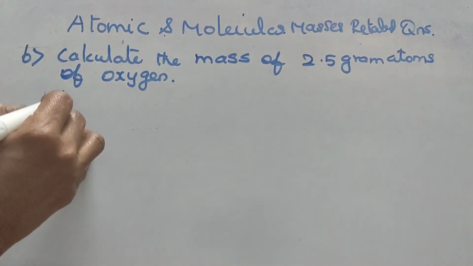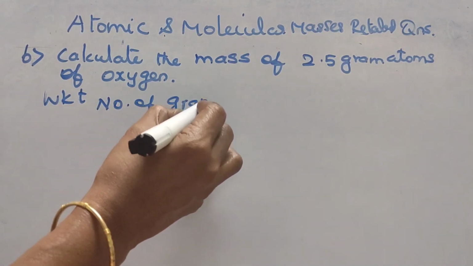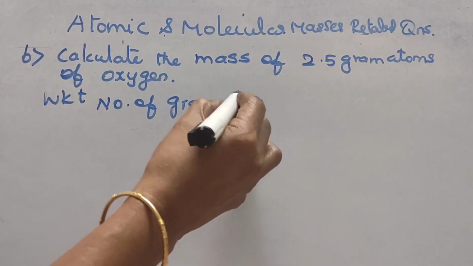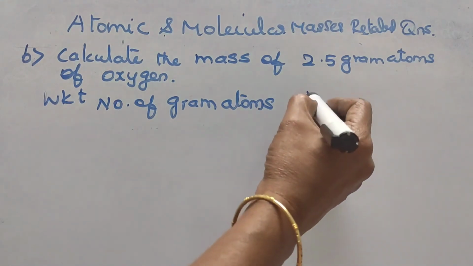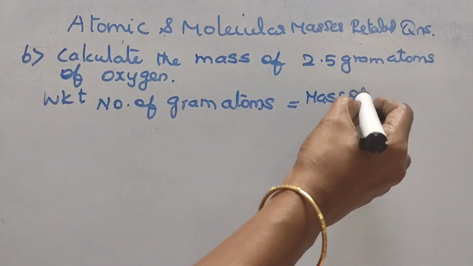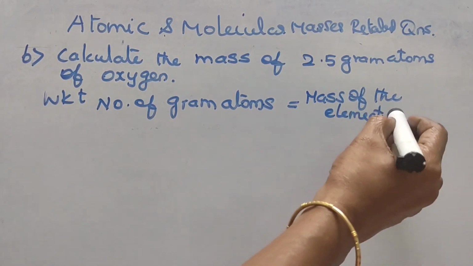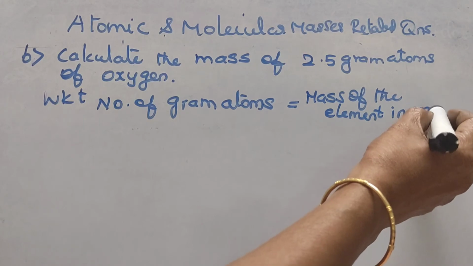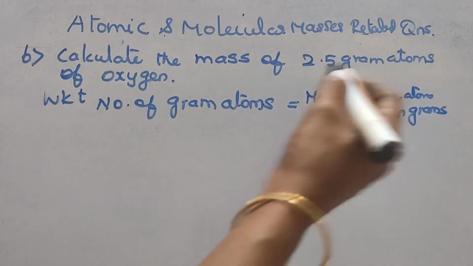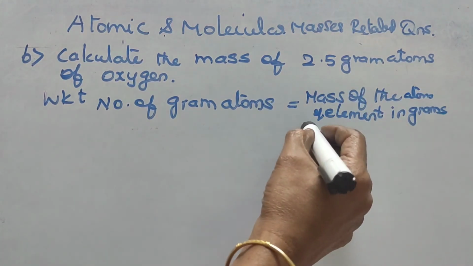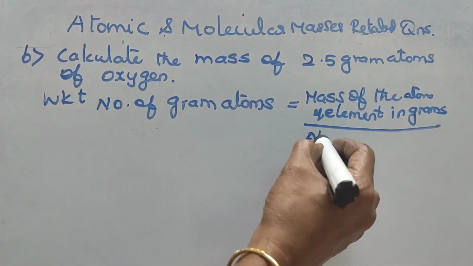We know that number of gram atoms equal to mass of the element in grams divided by atomic mass of the element.